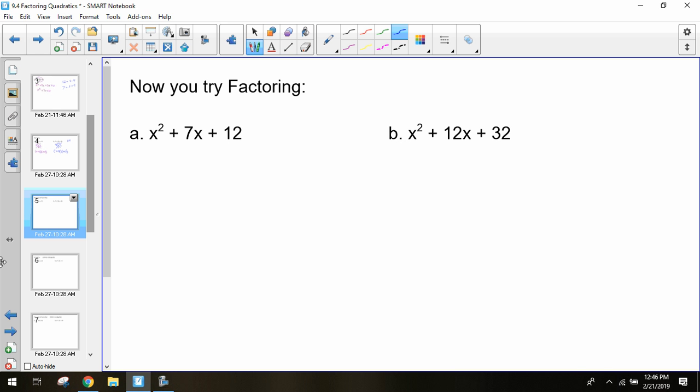I always fail. How would you write it? The first one, we need two numbers that multiply to get the last one, two numbers that add to get the number.